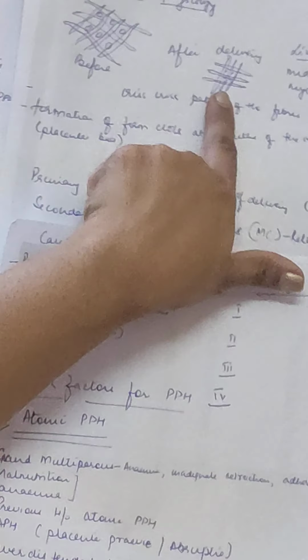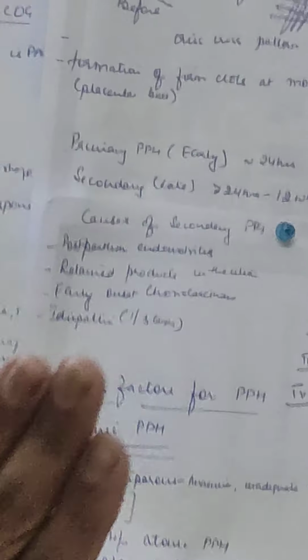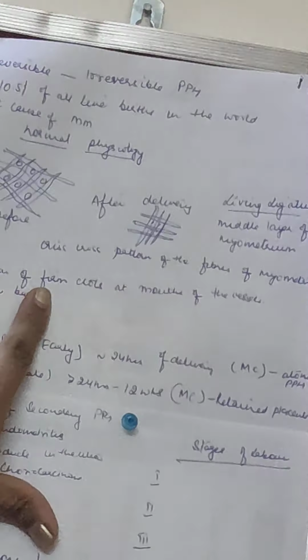After the delivery, there is retraction of these fibers. They come close to each other, with contraction and retraction, and these blood vessels get closed, their mouths get closed, and after some time there is formation of a clot at the mouth of the vessel. This is the normal mechanism of how the bleeding stops after the delivery.